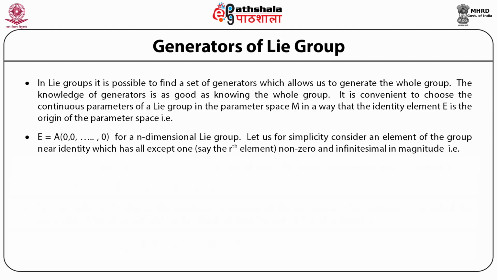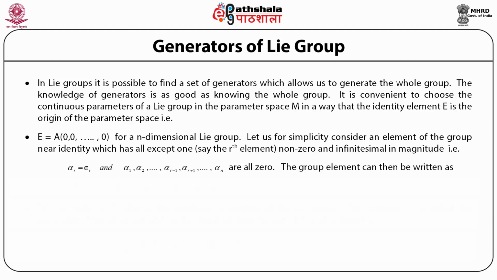Let us, for simplicity, consider an element of the group which is near the identity. And let us, for simplicity, consider the case where all the parameters are 0 except the rth parameter, and the rth parameter is infinitesimal in magnitude. That is, alpha 1, alpha 2, up to alpha r minus 1, alpha r plus 1, and alpha n are all 0.